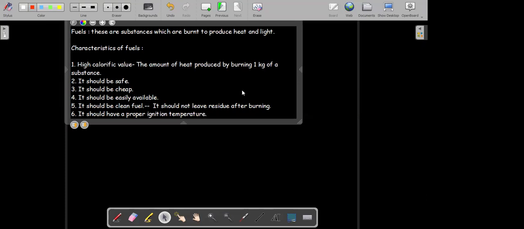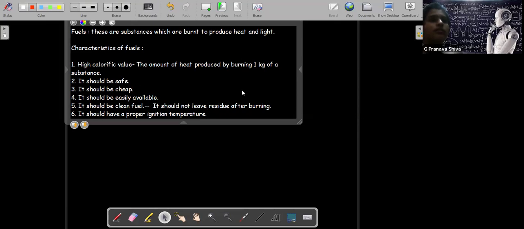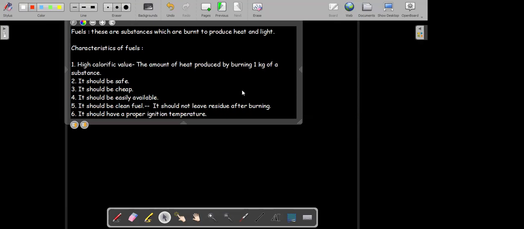Sir, I know what is ignition temperature. Ignition temperature means room temperature, sir. No, ignition temperature is not room temperature. Ignition temperature is the temperature at which a substance burns. The temperature at which a substance catches fire, that is the ignition temperature. For example, you have seen Bear Grylls producing fire by rubbing two woods in a forest.